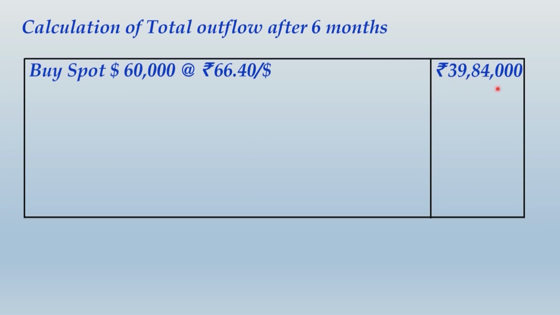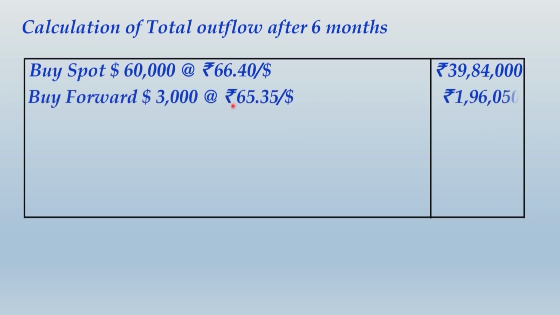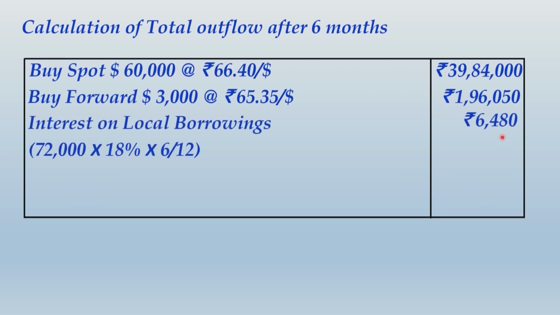However, the gain from currency futures, that was rupees 75,000, will be subtracted and eventually your outflow will reduce. The balance $3,000 you will have to buy at the forward rate, because we have planned that these $3,000 will be bought through the forward exchange contract with the bank, and that will result in an additional outflow of 196,050.